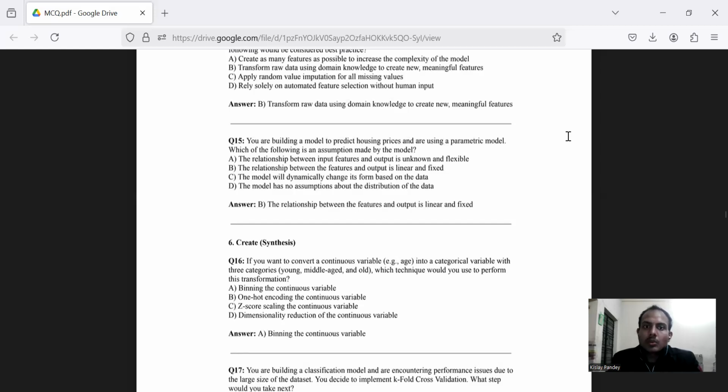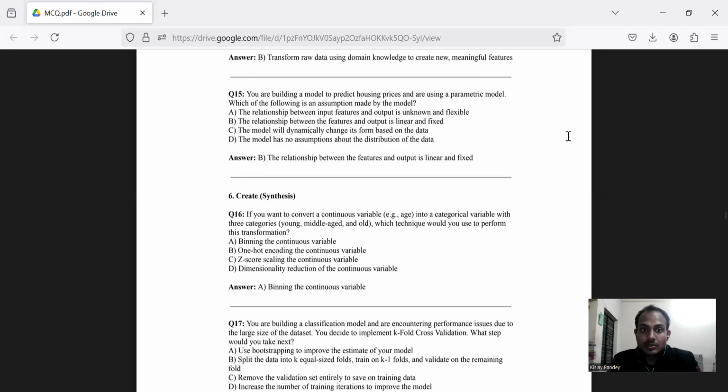Question number 15. You are building a model to predict housing prices and you are using a parametric model. Here, option B seems to be correct because the relationship between the feature and output is linear and fixed. We have been taught this in class. This is a very normal, simple question.